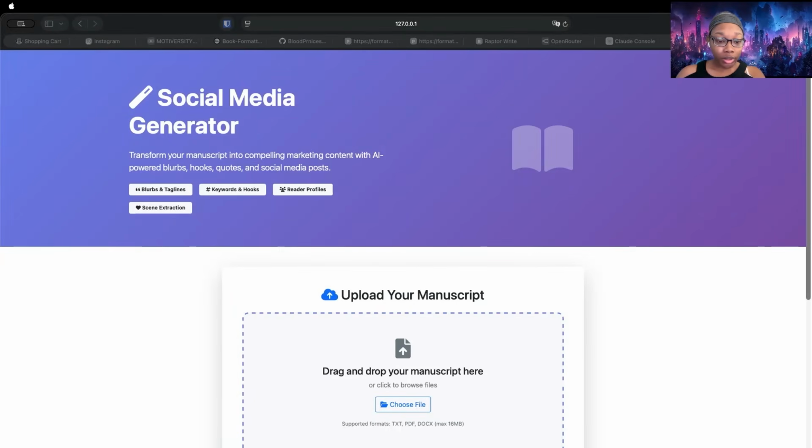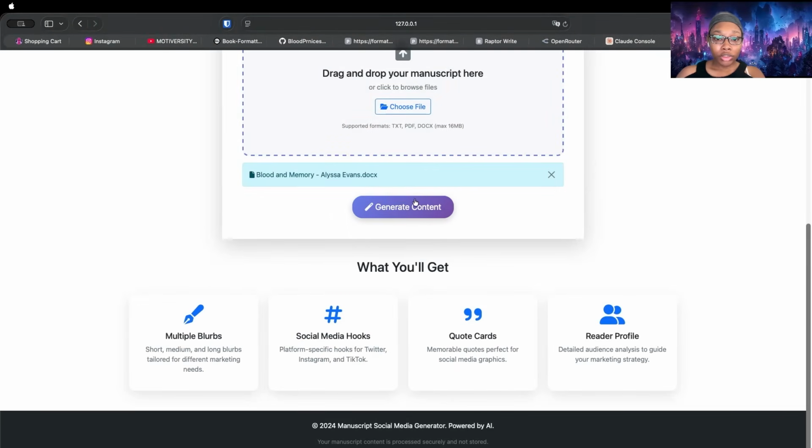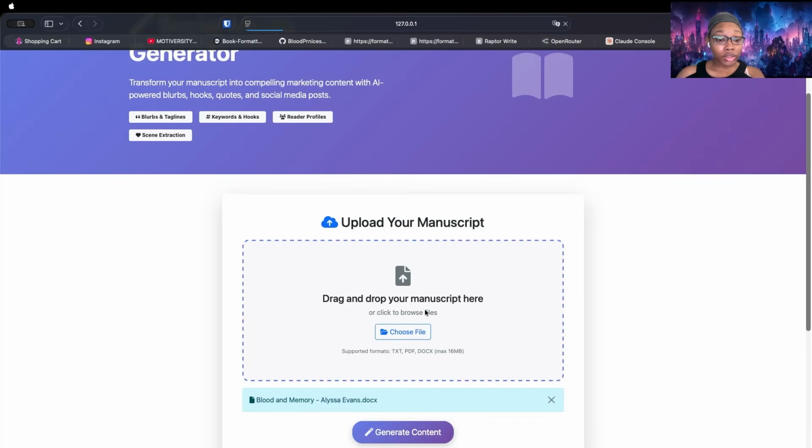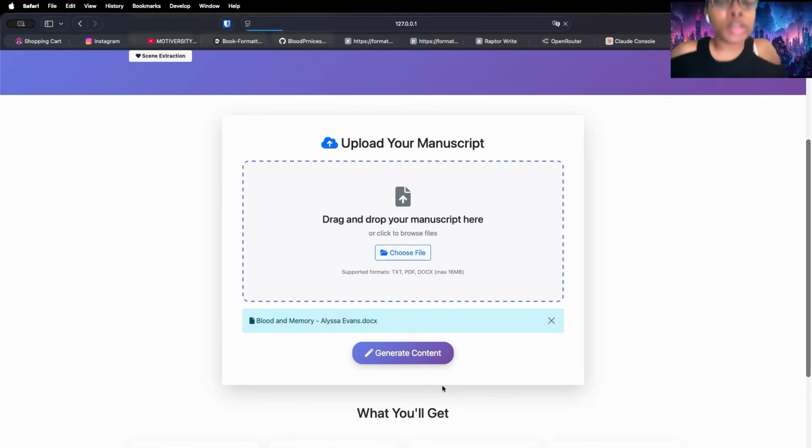Back to Safari we go. Do a refresh to be 100% sure. Upload our file. Showing it's uploaded. Generate our content. It's a thinking thing, so maybe it's really actually working. Please work this time. So it's times like these when you start to think about the changes you want to make as it thinks about thinking.